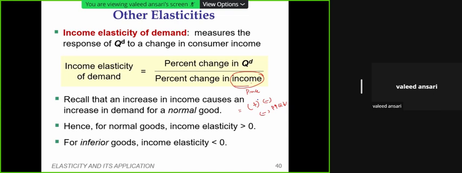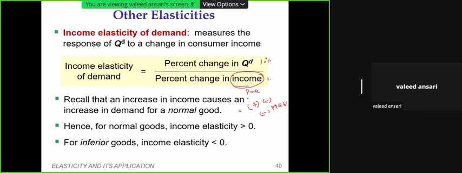For example, if the percentage change in quantity demanded is 10% and the percentage change in income is 20%, we will get a positive elasticity, so we will retain the sign.